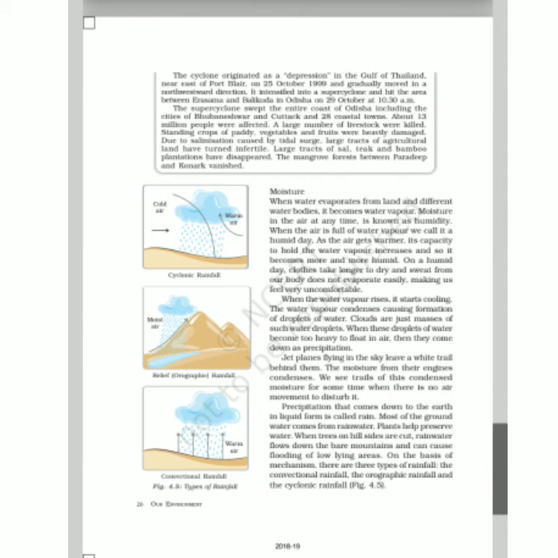On the basis of mechanism, there are three types of rainfall: the conventional rainfall, the orographic rainfall, and the cyclonic rainfall. Rainfall is very important for the survival of plants and animals.